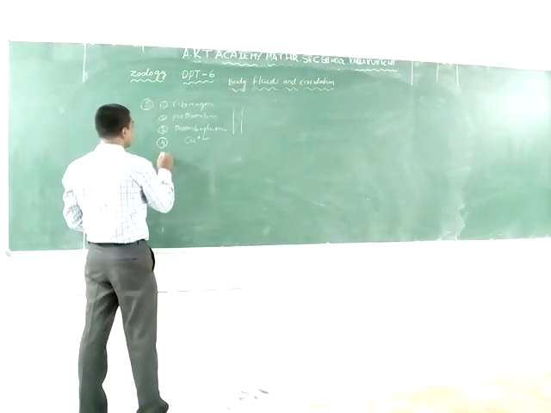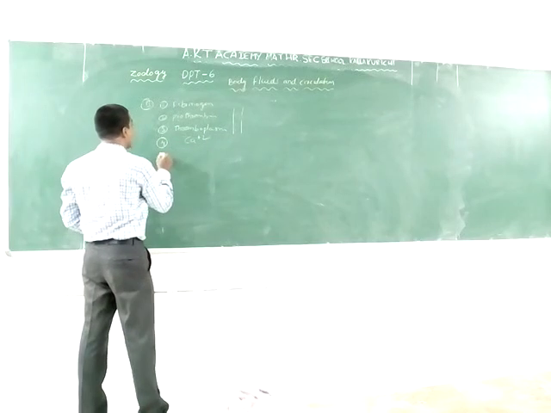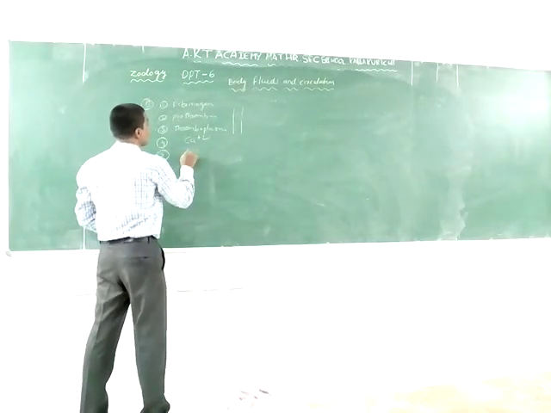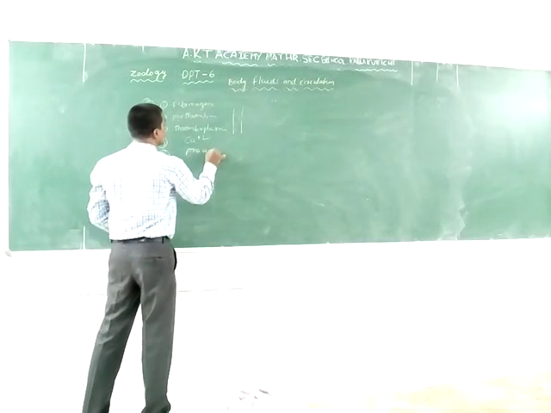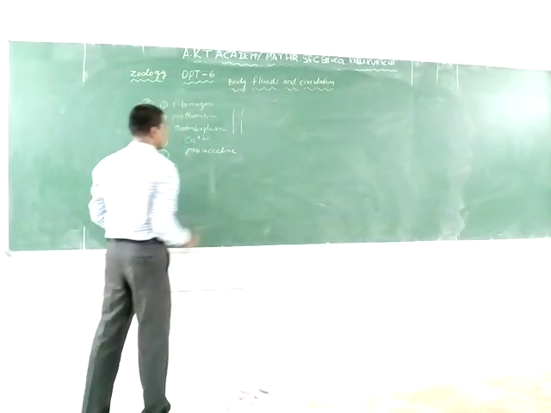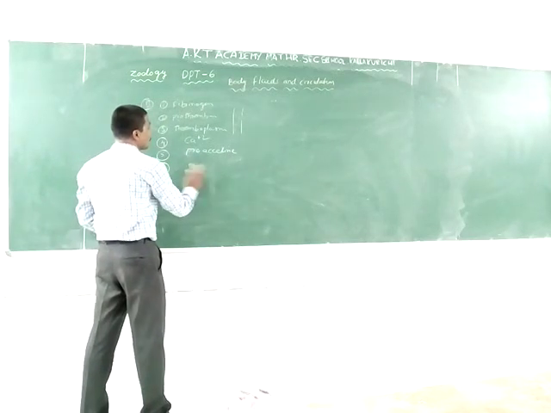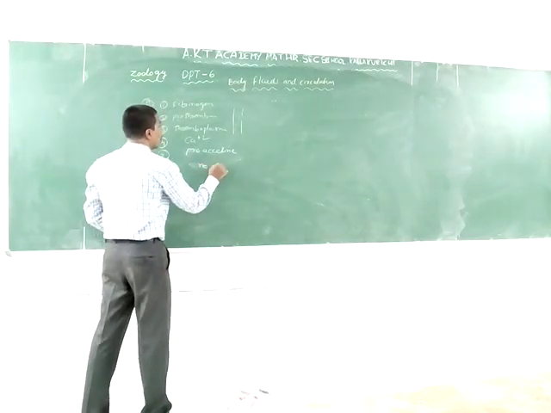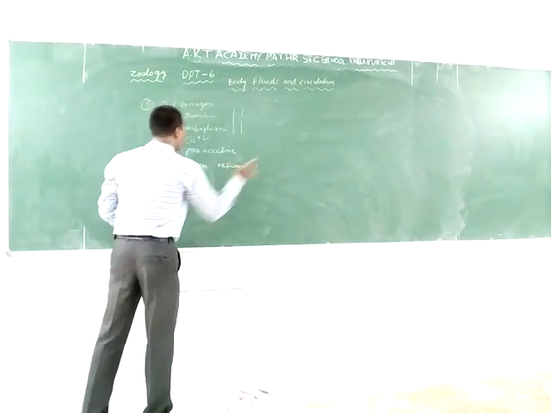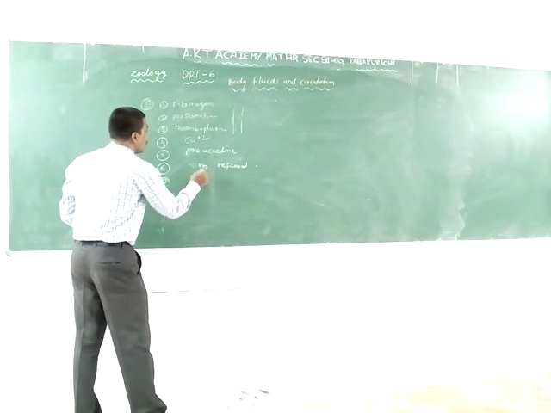The fifth one is labile factor. The sixth one is not assigned. And the seventh one is convertin.